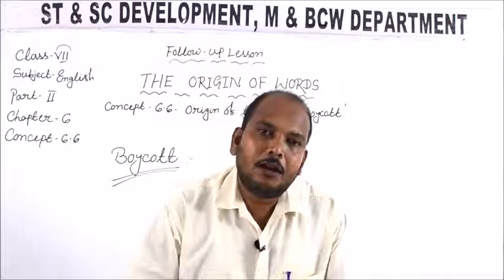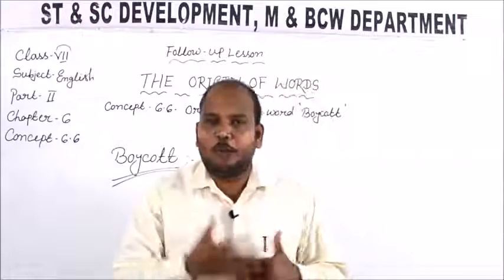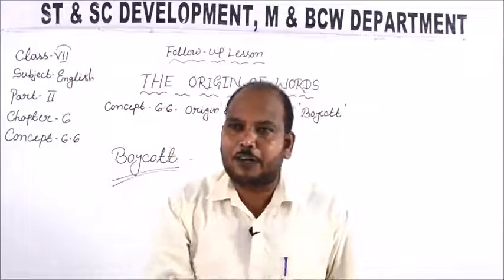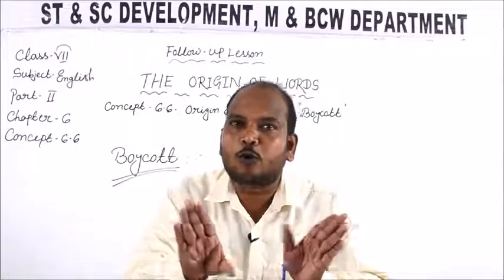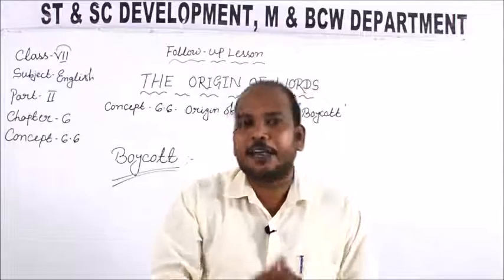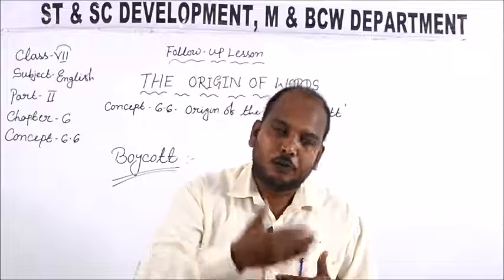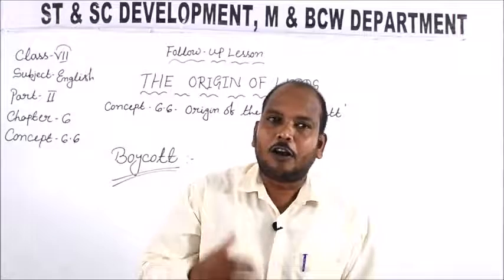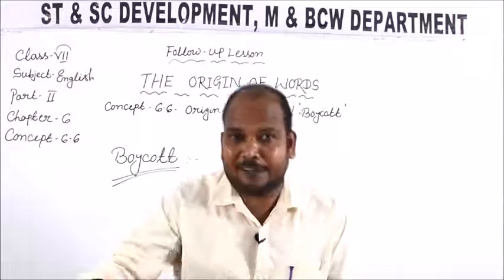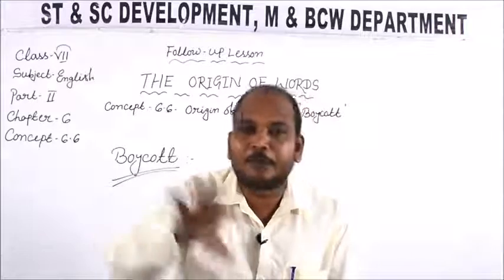When Captain Boycott decided to bring laborers from another part of the country, the tenants also protested. Now he has to take help from the government. The government sent 900 soldiers to protect these workers from the tenants.